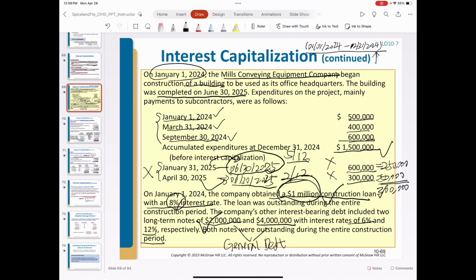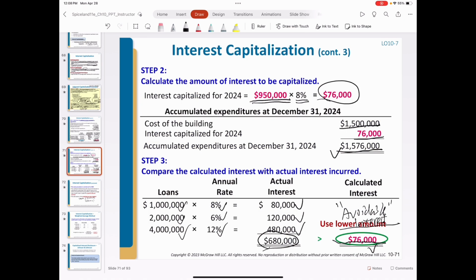The debt of these two. Since there are two different interest rates, which interest rate do we use? Basically, we need to calculate the weighted average interest rate. How do we determine the weighted average interest rate? Just use the annual interest of each debt divided by the sum of the principal.